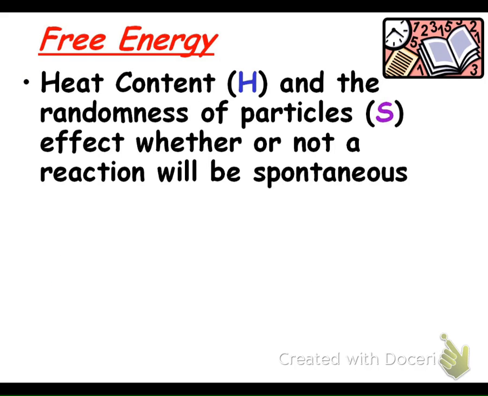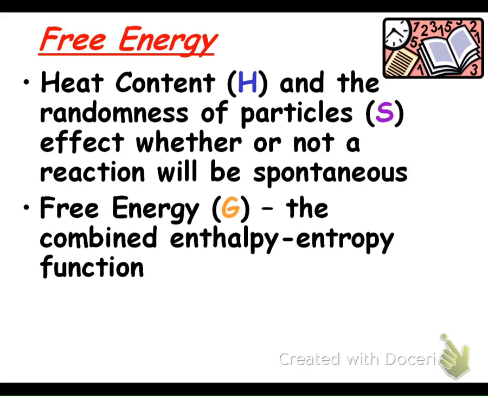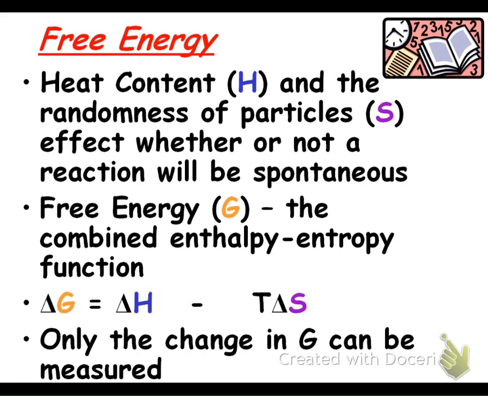Putting them together is what we call free energy. So the heat content and the randomness of particles affect whether or not the reaction will be spontaneous. Free energy, or capital letter G, is the combined enthalpy-entropy function. And we measure it with the change of G is equal to the change in H minus temperature times delta S. So a lot of people will ask what that T is, and that's temperature. So you've got to know the temperature, and then you'll know the entropy and the enthalpy.